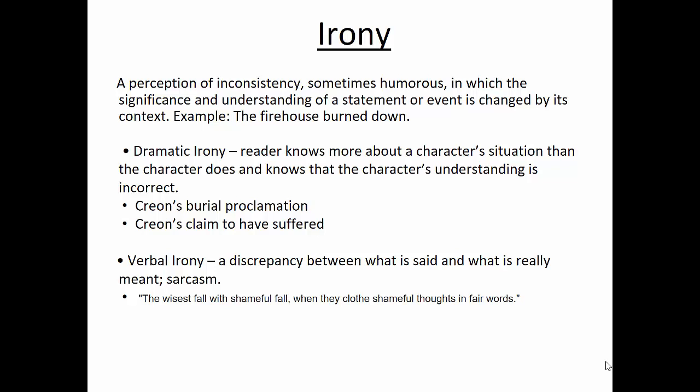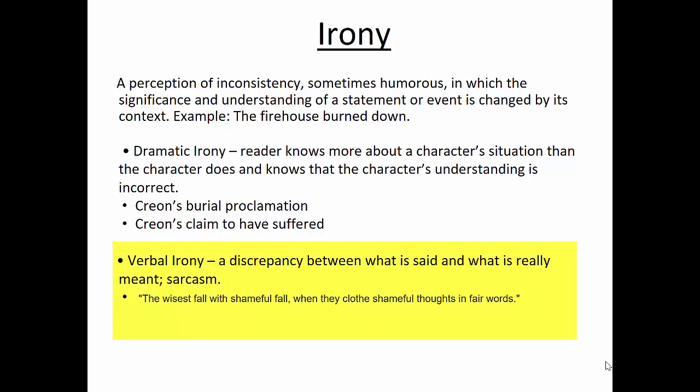And at this point, the readers already know Antigone has buried her brother. Another instance of dramatic irony is when Creon claims at the end of the play to have suffered the ultimate suffering, but the audience already knows that the queen is dead and he has not suffered the ultimate suffering yet.